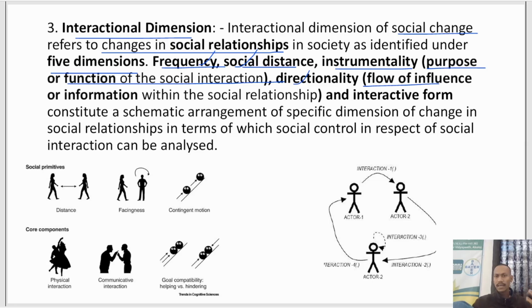Then the interactive form constitutes a schematic arrangement of specific dimensions. So how we are going to interact with people. So these things are the interactional dimension.